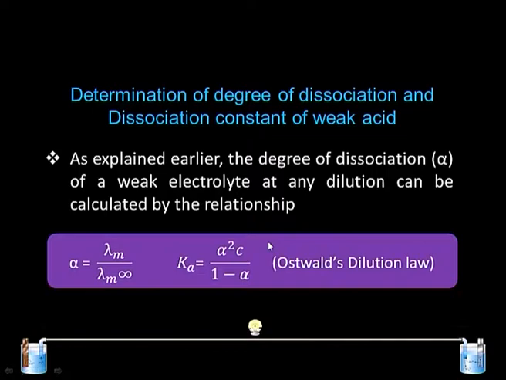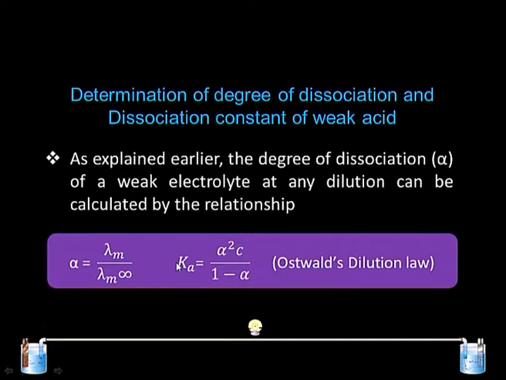This is an important parameter to know, because there are a number of unknown carboxylic acids where we are interested to find out how good it is, how well it can furnish the H plus ion, and we are trying to find this Ka, and this Ka can help in the characterization of an unknown carboxylic acid.